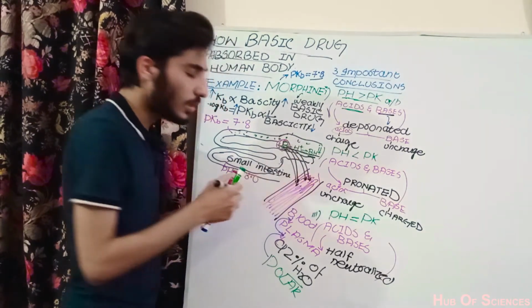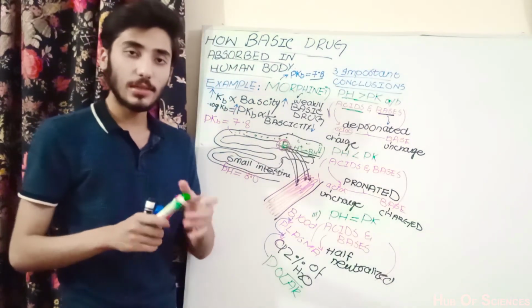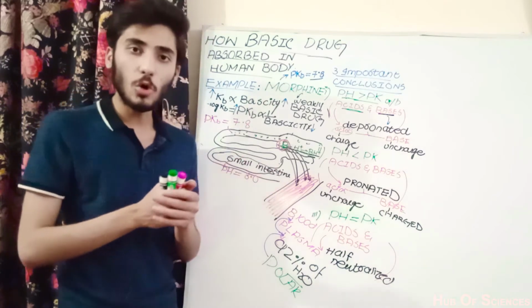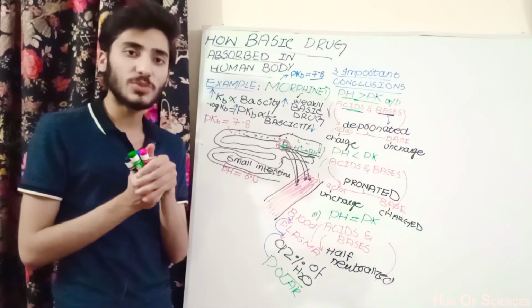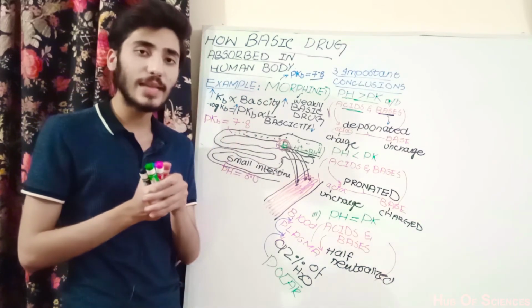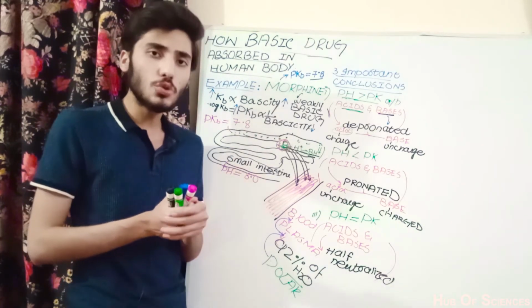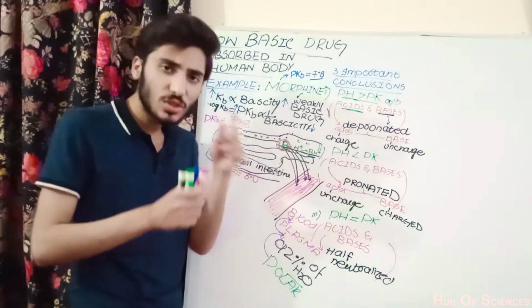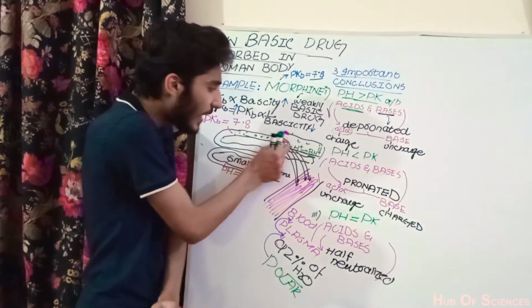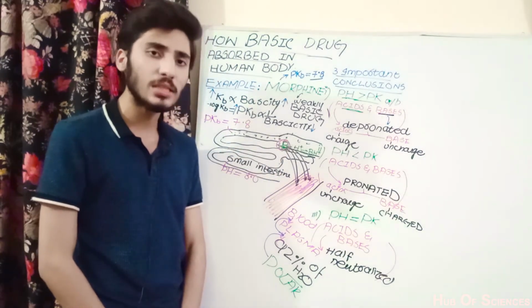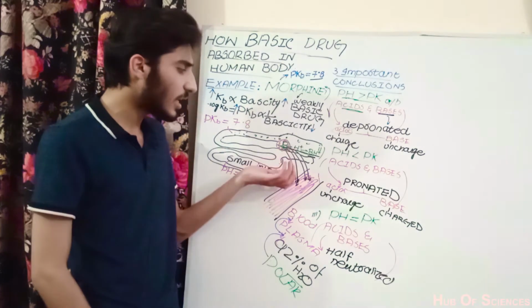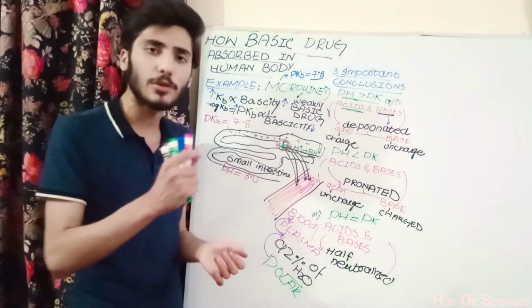What is the significance? We know that the cell membrane restricts only charged and large polar substances, whereas the cell membrane does not impose any barrier to uncharged or small substances. So in this case you can see that the B base is uncharged in nature, so it can easily cross the cell membrane and will gain entry into the blood.